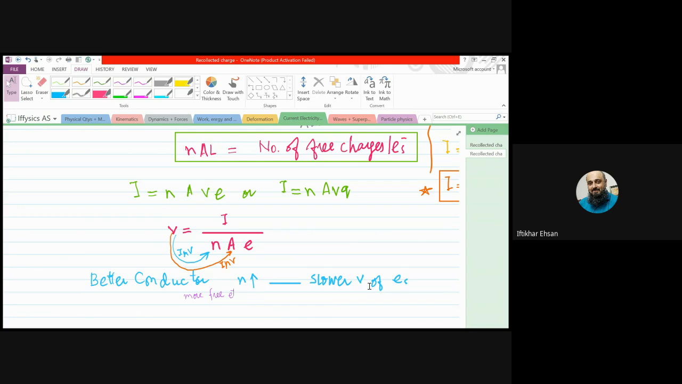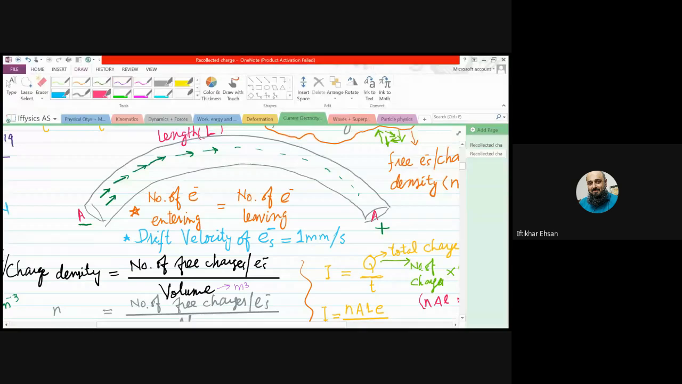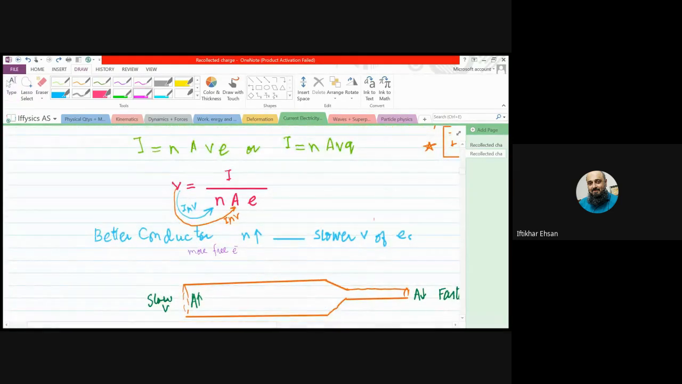Actually, they have more electrons, and the reason is this: if one electron enters from this side, one electron leaves immediately from the other side. As there will be more electrons entering in a better conductor, more electrons will be leaving. So that makes the current larger in a better conductor. But the speed of electron is slower in better conductors. In bad conductors, they are faster, right?